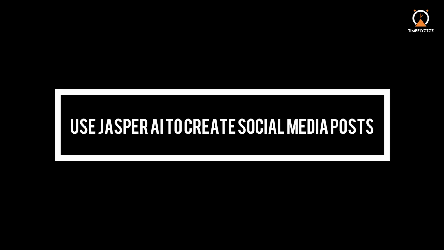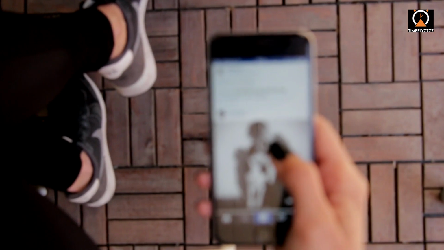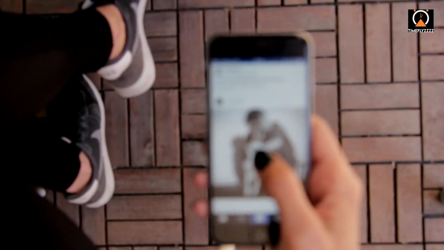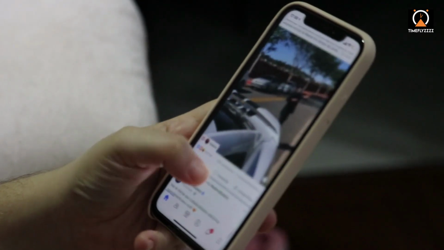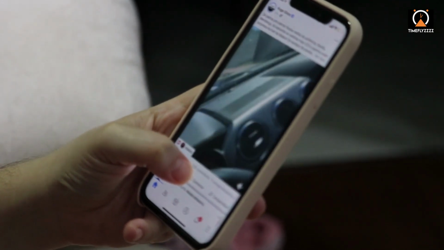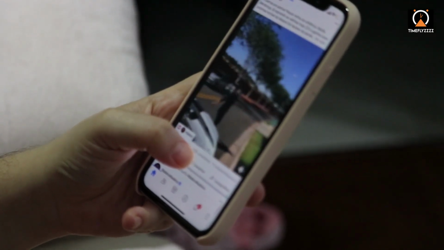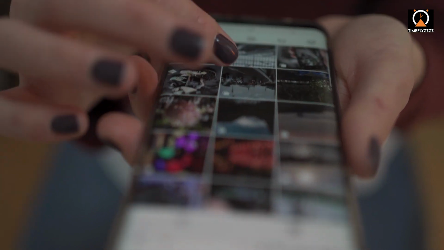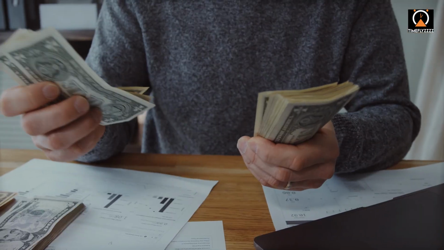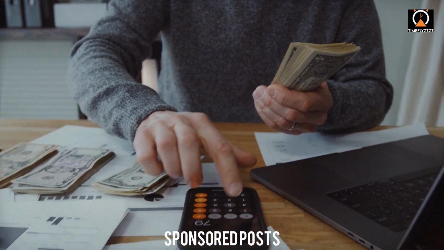Use Jasper AI to create social media posts. Social media is an important part of any business or individual's online presence. With Jasper AI, you can generate unique and high-quality social media posts in just seconds. You can use these posts to promote products or services and earn money through affiliate marketing or sponsored posts.